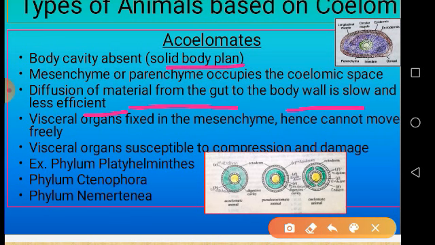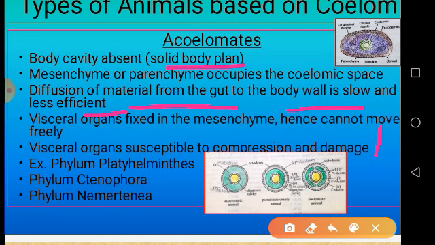Then visceral organs are fixed in the mesenchyme. Whatever internal organs are present inside the body are fixed in the mesenchyme, hence they cannot move freely. Sometimes free movement of internal organs is essential, and this is not possible in the case of acoelomates.